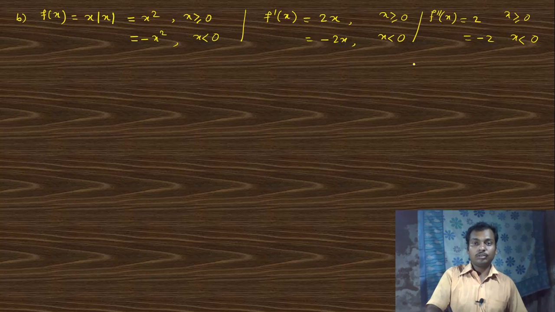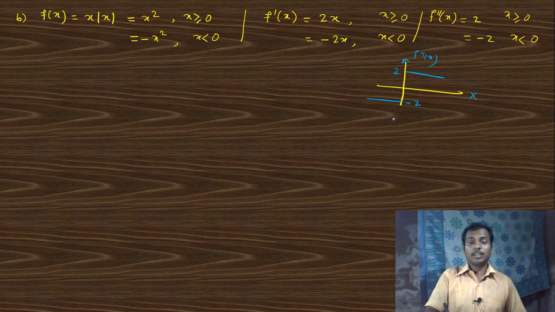Now if I want to draw the graph of this function, for positive x, f double prime x is plus 2, and for negative x this is minus 2. This is plus 2, this is minus 2, this is x, and this is f double prime x of this function.